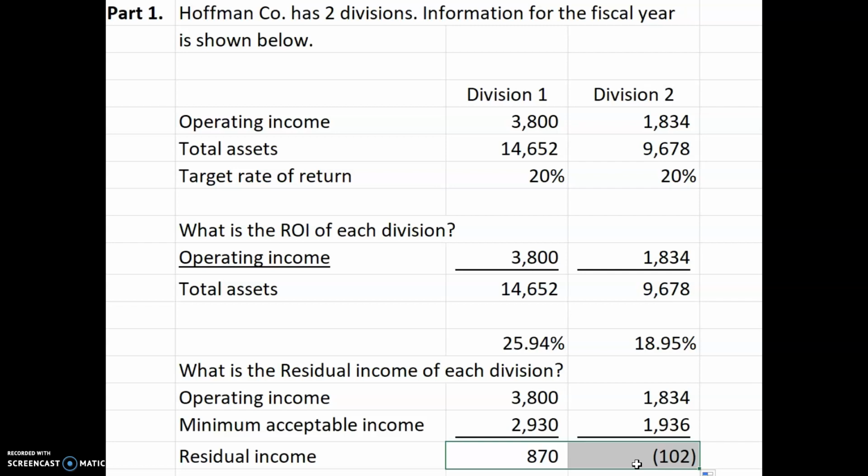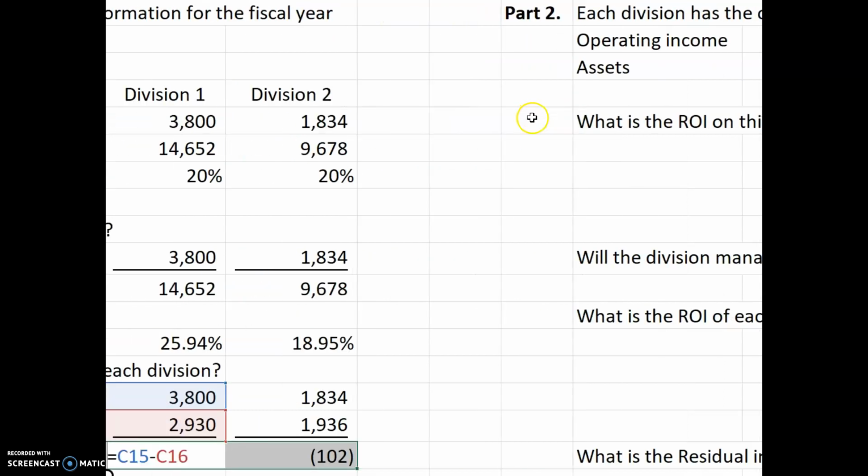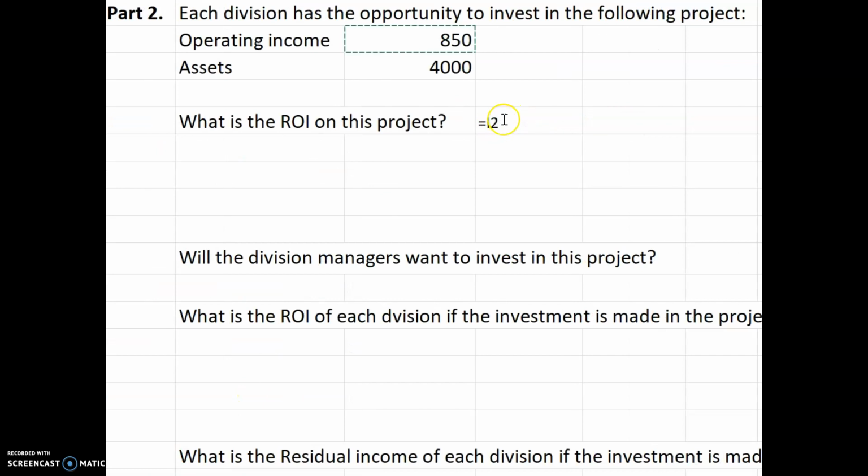So now let's take a look at a further scenario. So let's say that they have the opportunity to invest in a project where they'll have to invest $4,000 in assets, but they'll get an operating income of $850. Well, what's the ROI going to be there? Well, we'll divide. So we're going to take the operating income and divide it by the assets. So the ROI in this project is over the 20%. So this would be a project that the investors would want the managers to take.